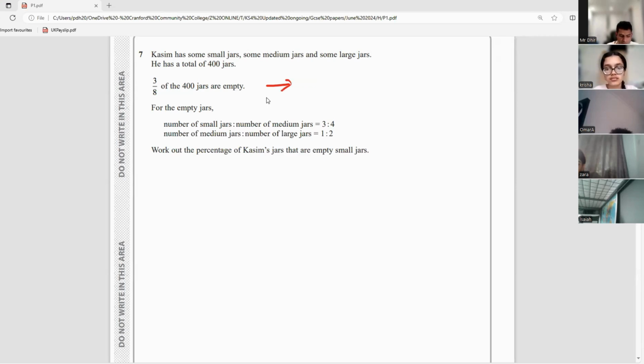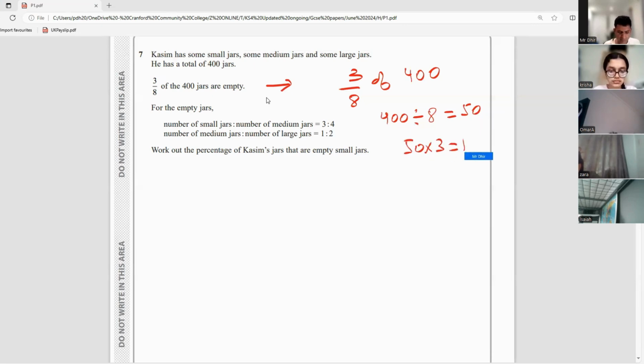So Krisha, tell us how we can work with 3/8 of 400. What we do first of all. Go on, Krisha. We have to divide it by 8. So 400 divided by 8, which is going to be 50. And then what we do? Times it by 3. So we do 50 times by 3, which is 150.